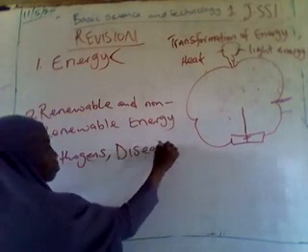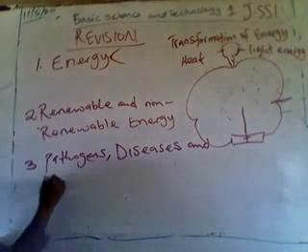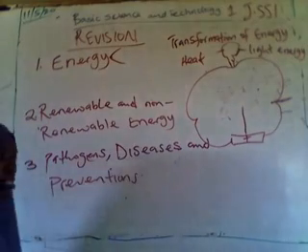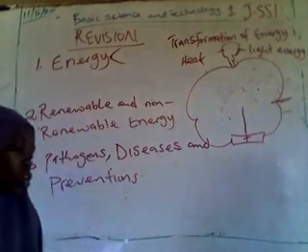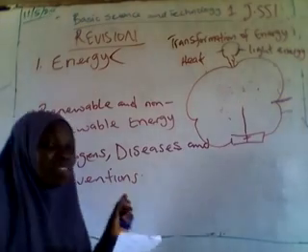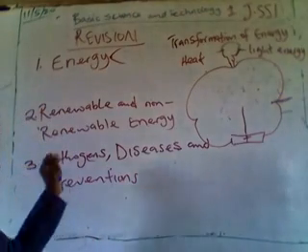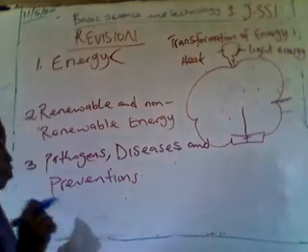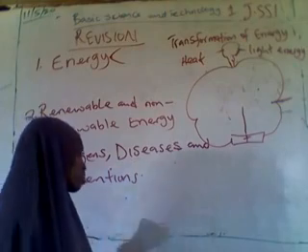Then we went further to talk on pathogens, diseases, and their prevention. We said pathogens are microbes that cause diseases. When we say microbe, I told you microbe means microorganisms, tiny organisms that we cannot see with our naked eyes, except with the use of what? A microscope. So they are called pathogens. They are the organisms that cause diseases.